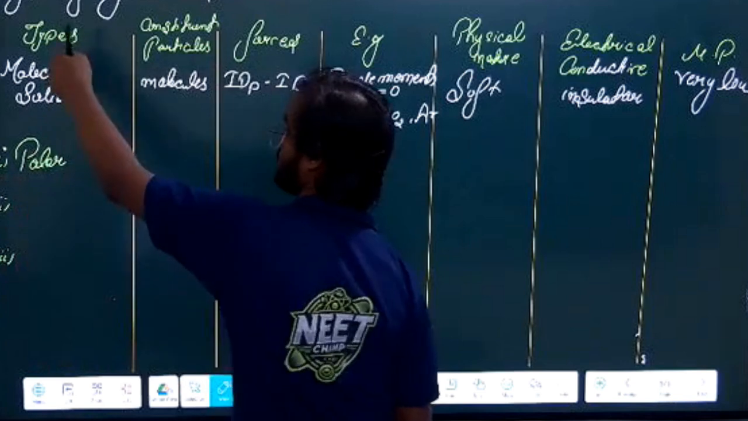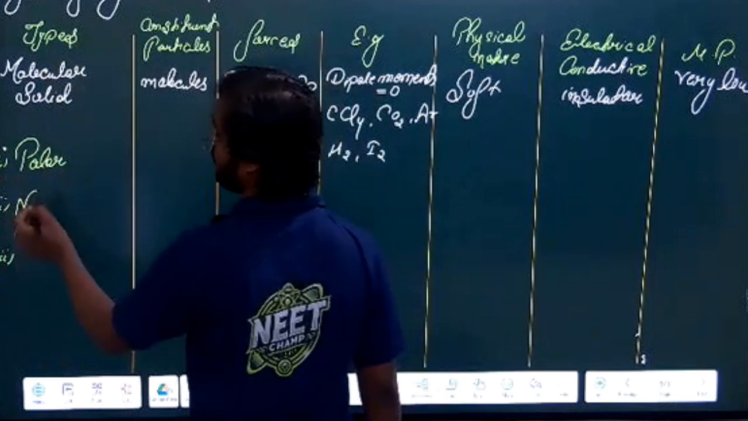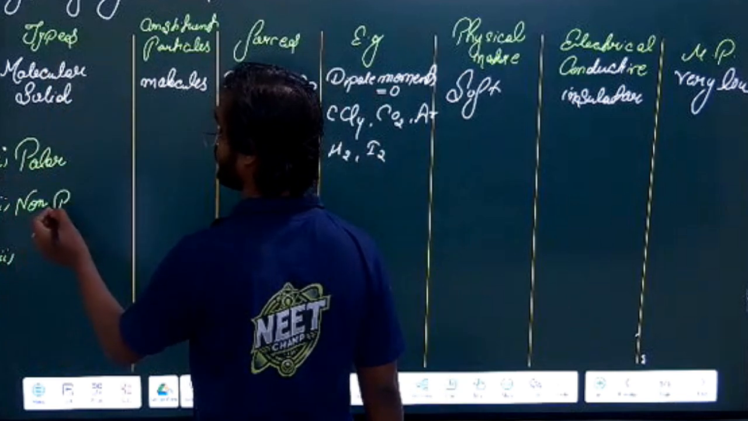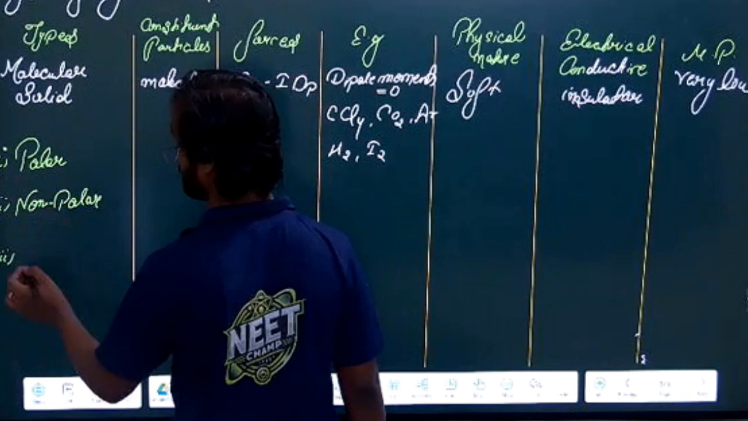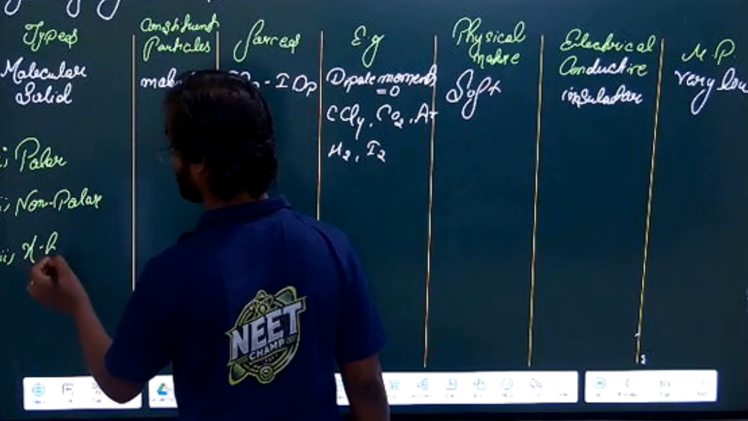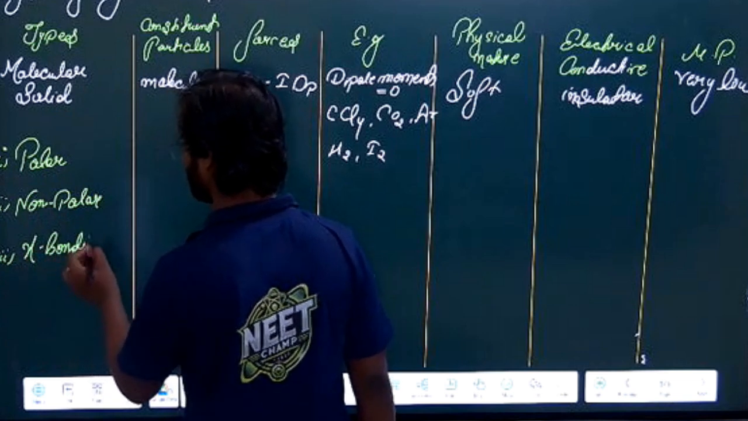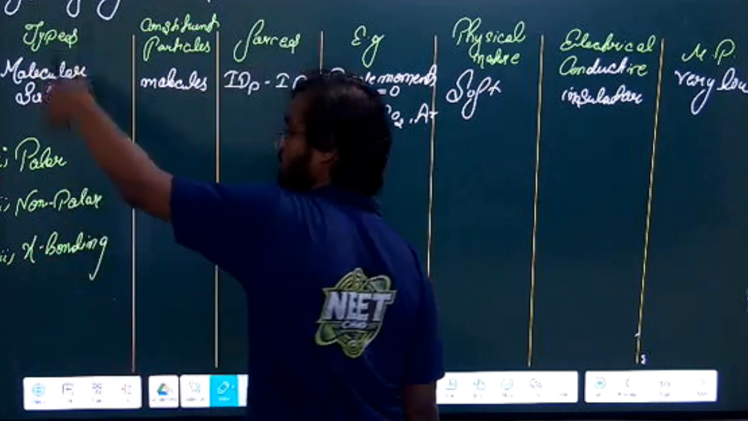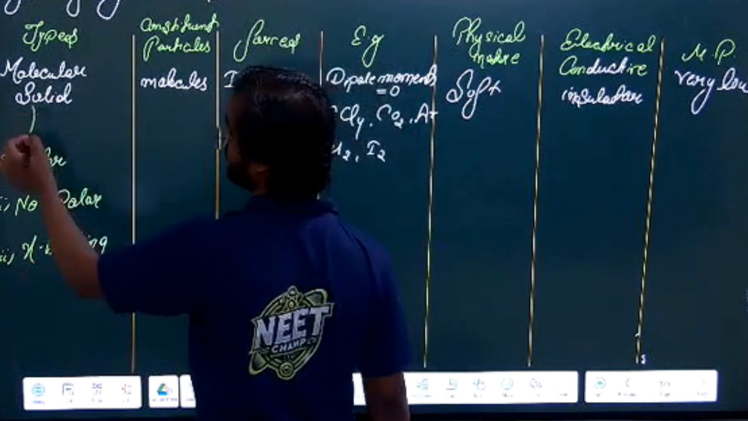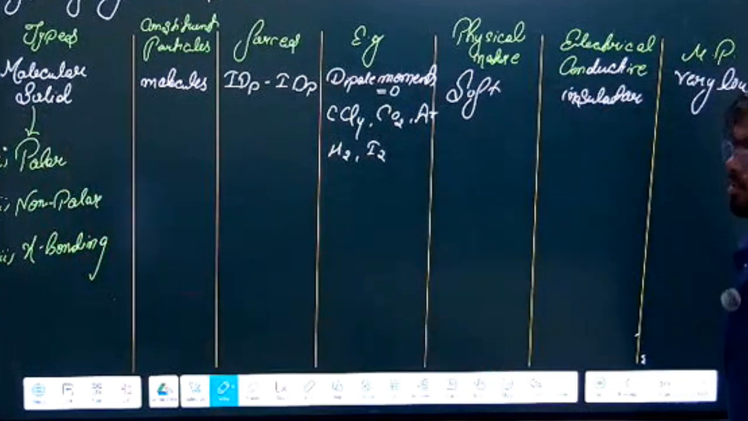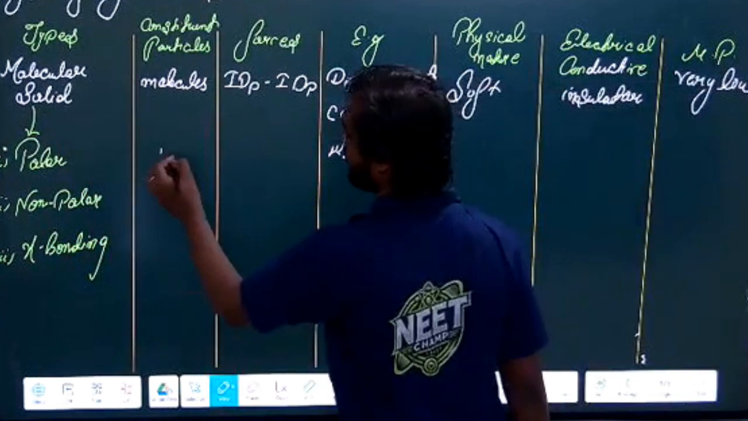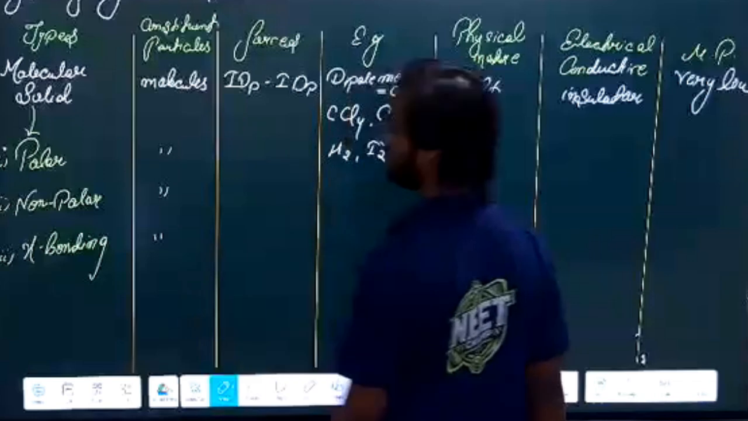Basically, the molecular solid will consist of polar, non-polar, and hydrogen bonding, H bonding. Basically, it comes under the molecular only. This is the classification of molecular solid: polar, non-polar, and H bonding. So in all the cases, the constituent particle will be molecule only, right?